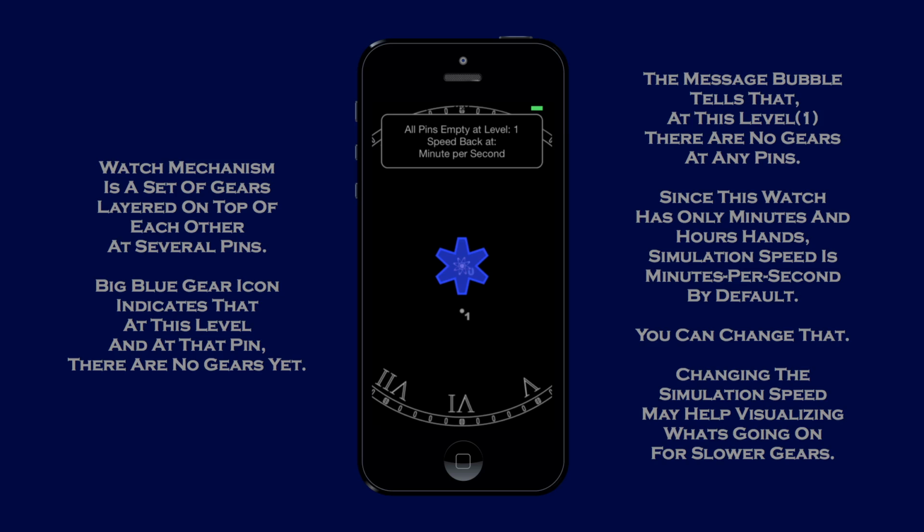Since this watch has only minutes and hours hands, simulation speed is minutes per second by default. It is 60 times faster than the normal speed. You can change that. Changing the simulation speed may help visualize what's going on for slower gears.